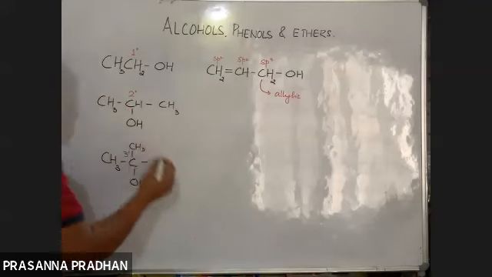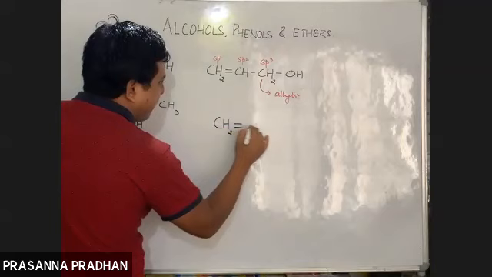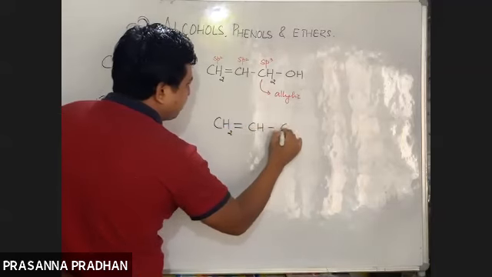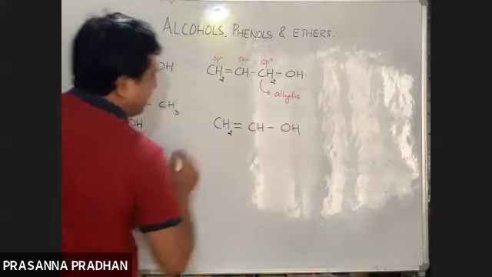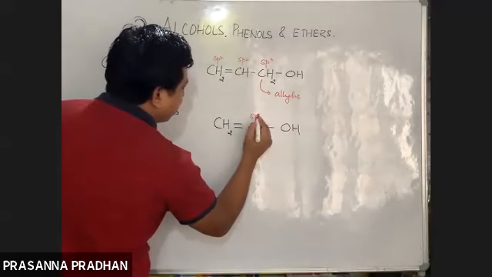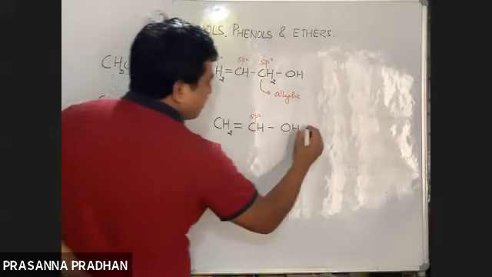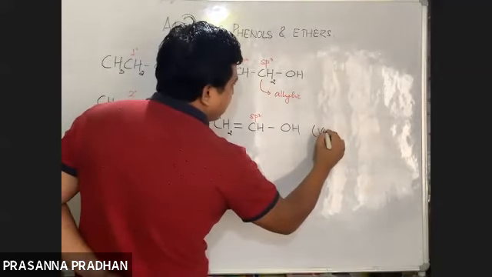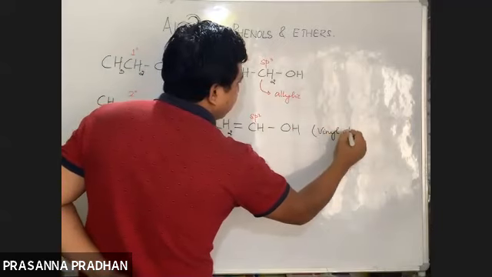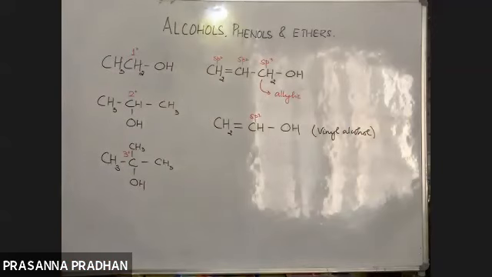Similarly, if we have an OH group attached to an sp2 hybridized carbon atom directly like this, which category does this come under? This carbon is known as a vinylic carbon. So this is known as a vinylic alcohol or vinyl alcohol, same as in the case of alkyl halides.